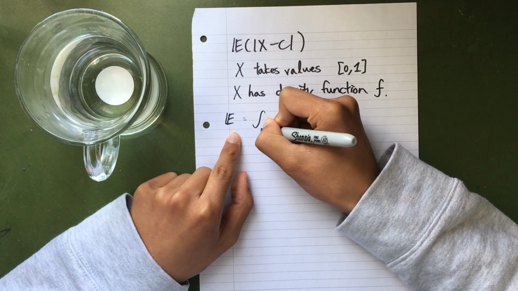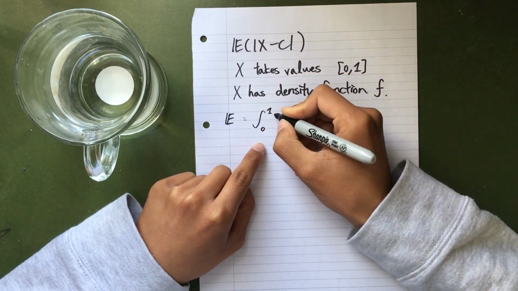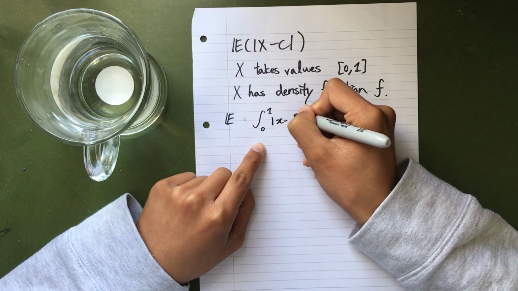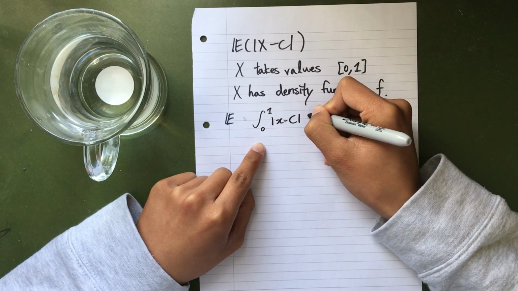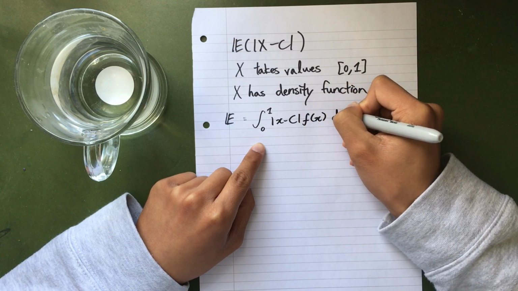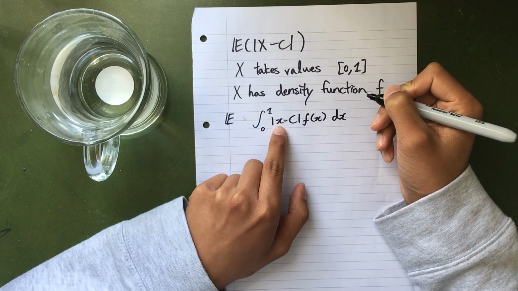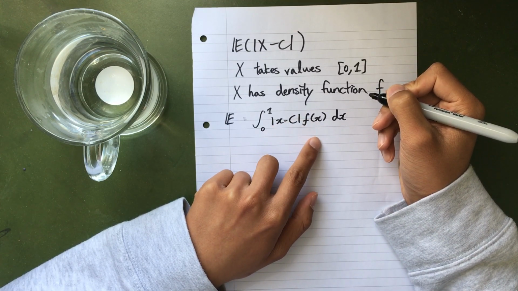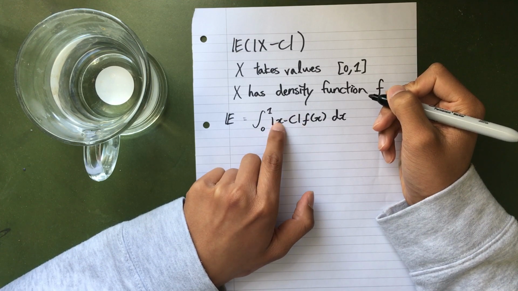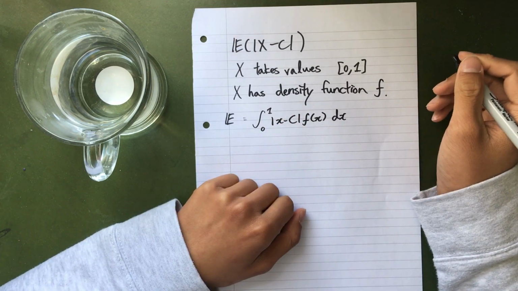It's equal to the integral from 0 to 1 of the absolute value of x minus c times the density f(x) dx. And here, I can't integrate this directly using the fundamental theorem of calculus because the antiderivative of this is a bit like, what?